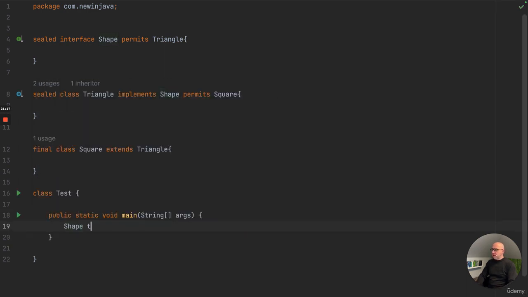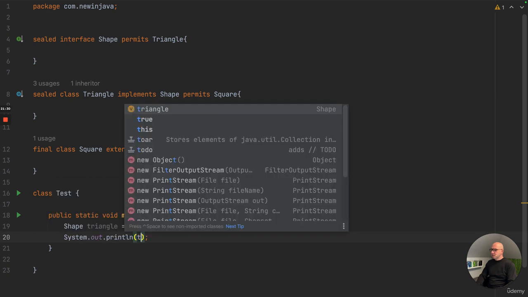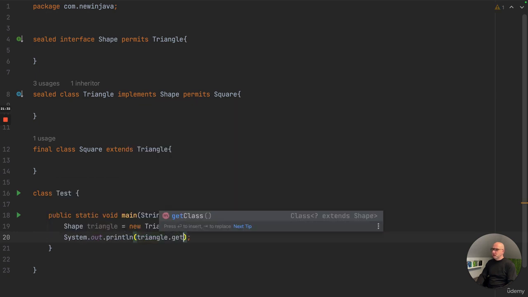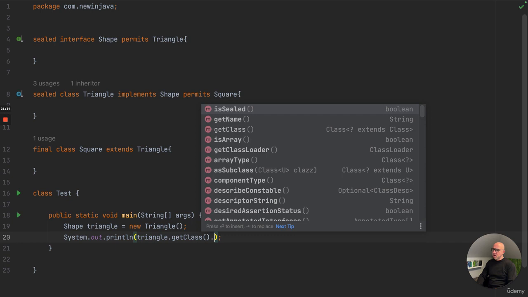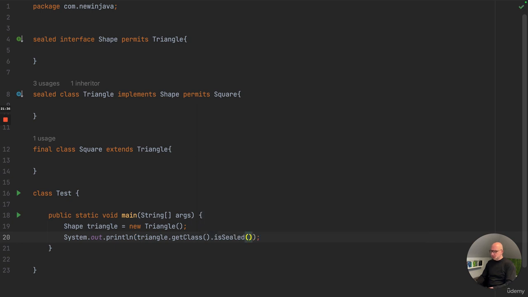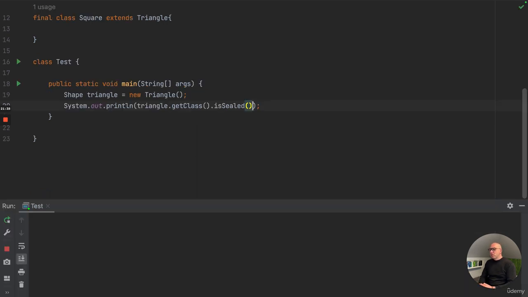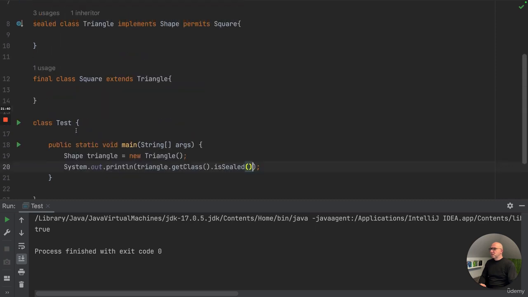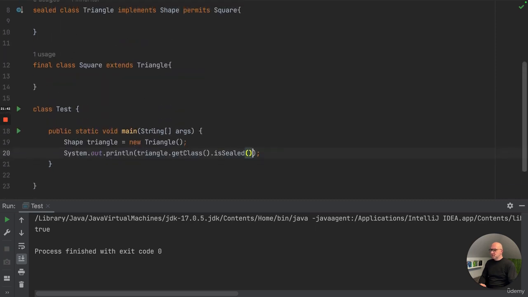I'm going to create a triangle. And on this triangle, I'm going to ask its class, like this, getClass, and I'm going to ask if it's sealed. So this is going to give me a true, because when you look at the triangle, it is sealed.